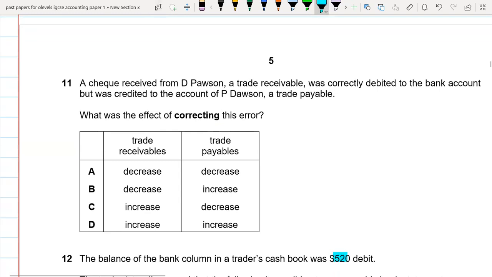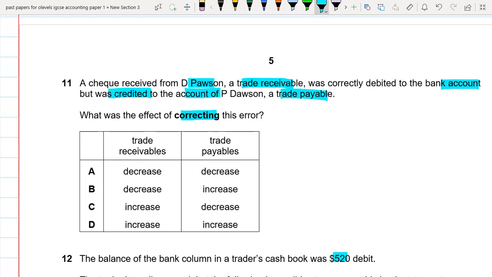In question 11, a check received from D Person, a trade receivable, was correctly debited to the bank account, but was credited to the account of P Dawson, a trade payable. So what was the effect of correcting this error? Let's see.